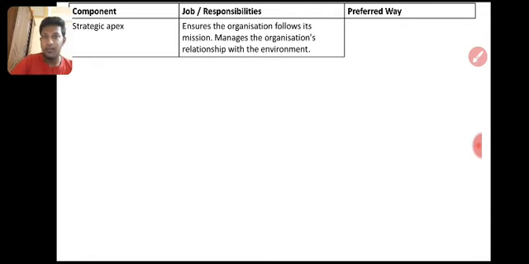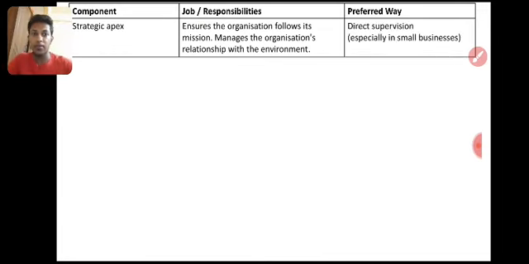So what is the preferred way? What can they use in order to make this organization achieve its objectives? They will use power and give the process to the technical staff and direct supervisors. They will use the direct power, giving it to the finance director: you should give the financial report within 15 days, otherwise I will terminate you. That's power. So automatically the technical staff now do that.